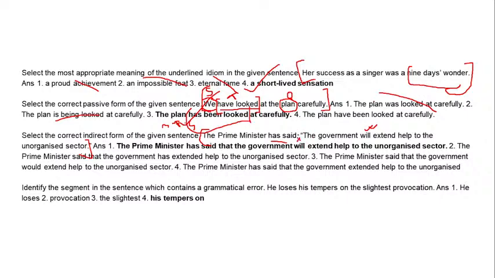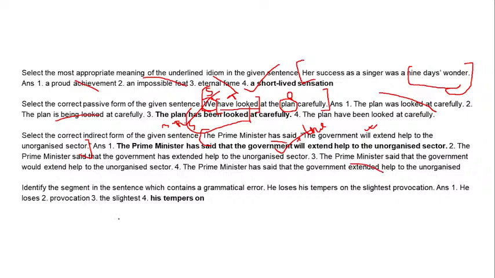Just remove the quotation and add that. The Prime Minister has said that the government will extend help to the unorganized sector. This example is pretty simple, so it's quite easy to arrive at your answer. The rest use has, would and extended, so we don't need those.